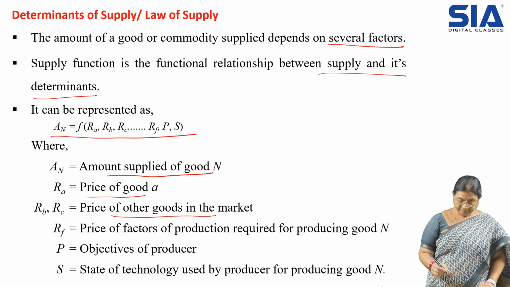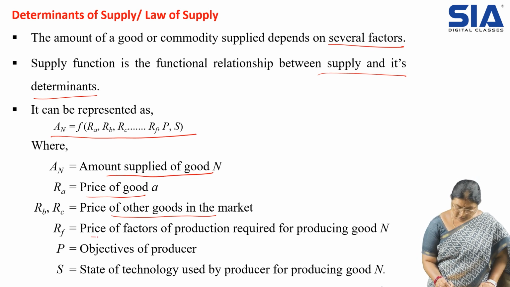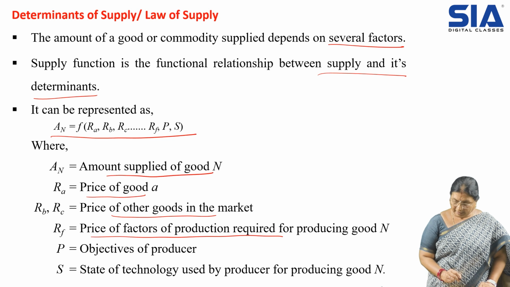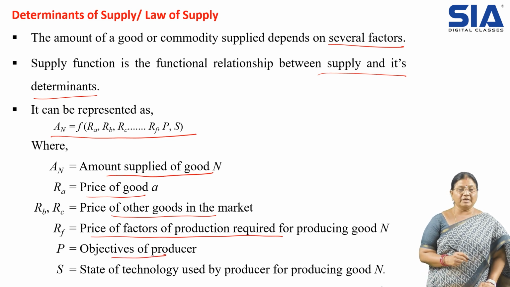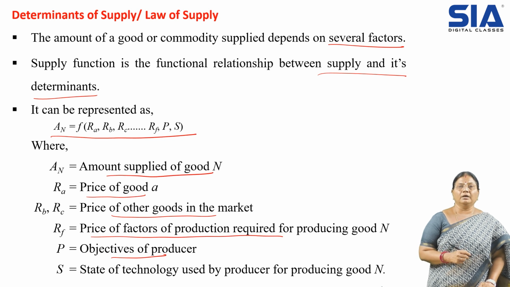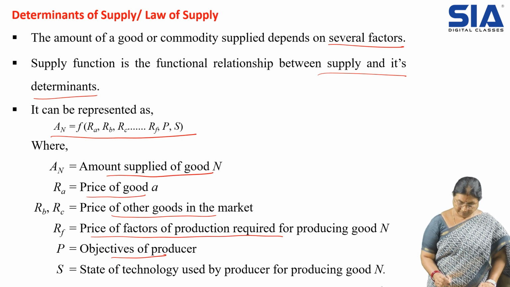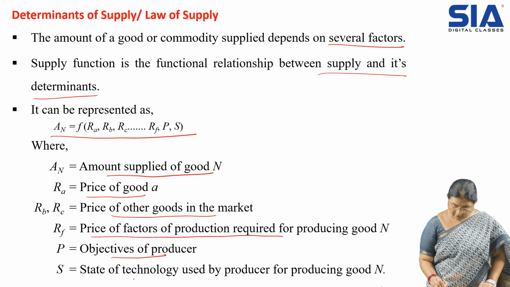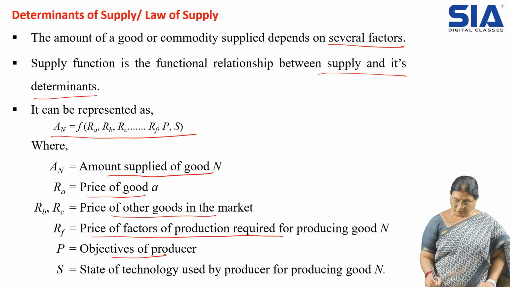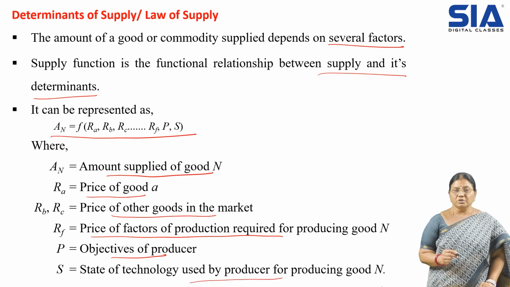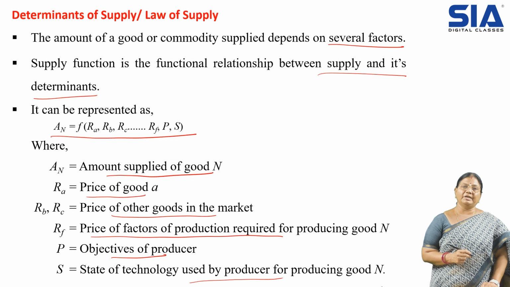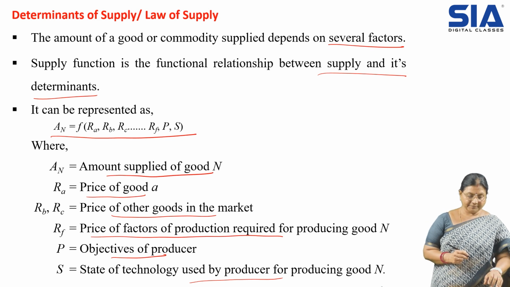Then Pf, that is the price of the factors of production required for producing the good. Then the objectives of the producer, which will also influence the supply. Then the state of technology used by the producer for producing the good is also one of the determinants of supply.